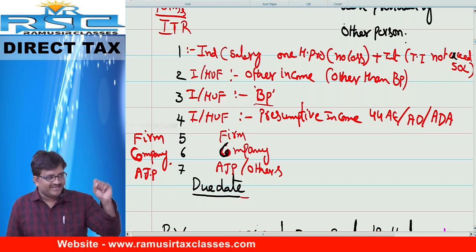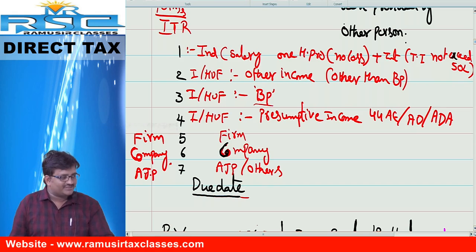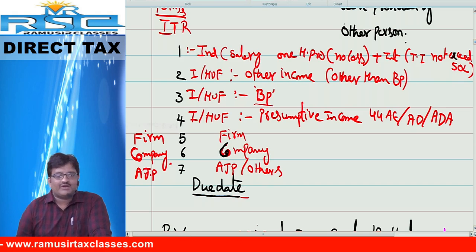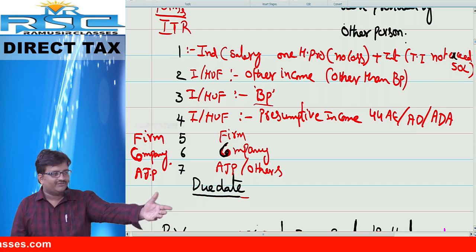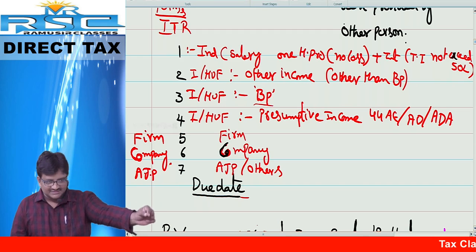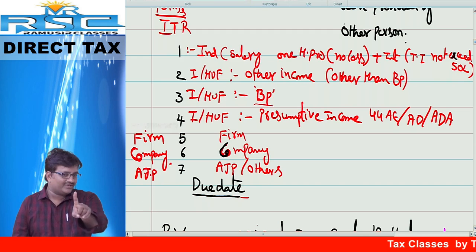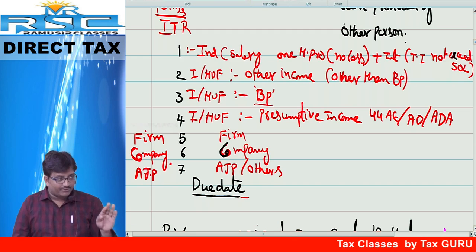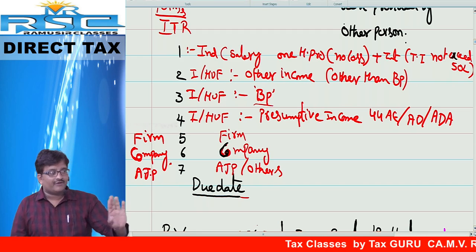Listen. ITR 1 is only for salaried employees. Tell me, how many of you want to go for a job in the class? Our friend wants to go for a job, so he has salary income. That is the reason he has to file ITR number 1, provided he should not have any house property.